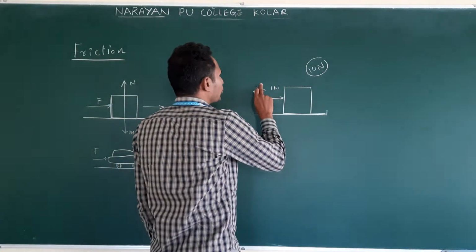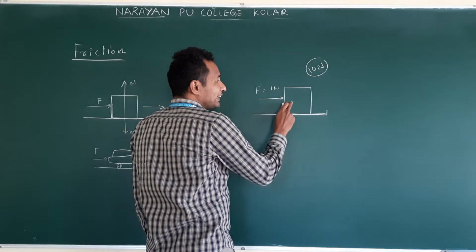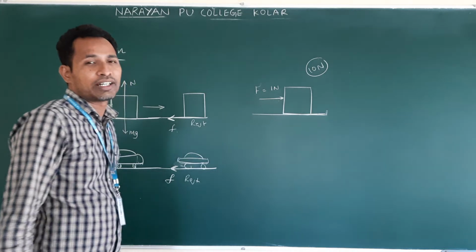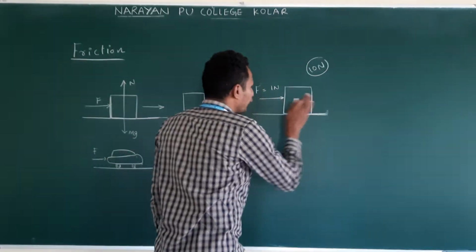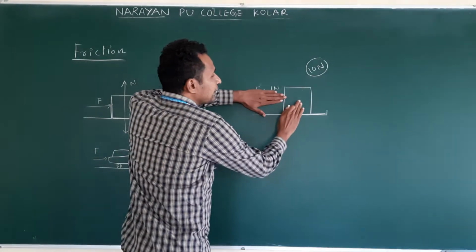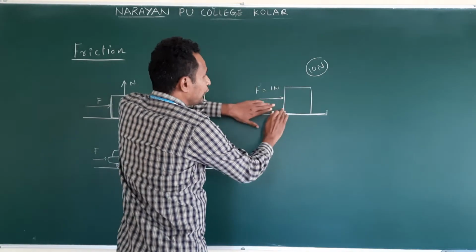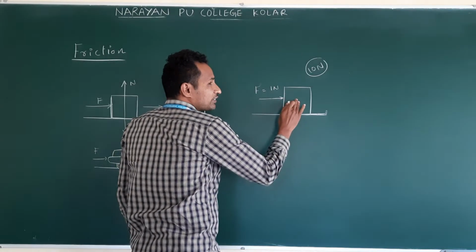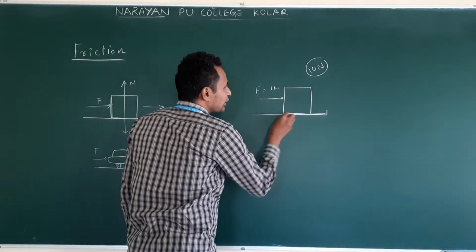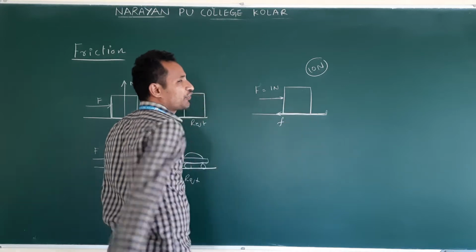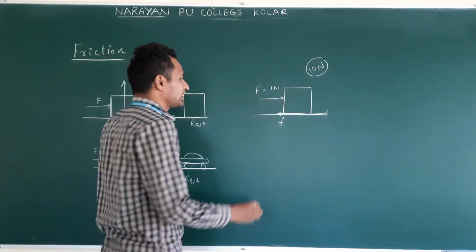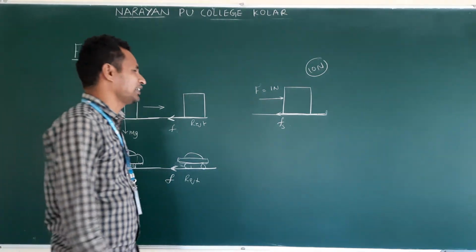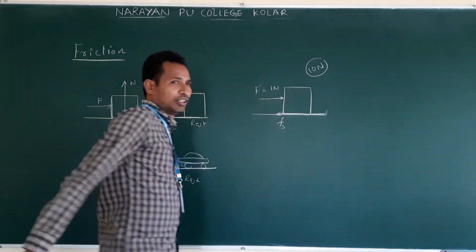When we apply the force, what is the tendency of this body? The body tends to move. If we are not applying force, there is no tendency. Am I correct or not? If we apply, then this body tends to move. Once the body tends to move, automatically friction will develop at the contact surface. This friction we call static friction. What is this friction? Static friction, because the body is at rest.